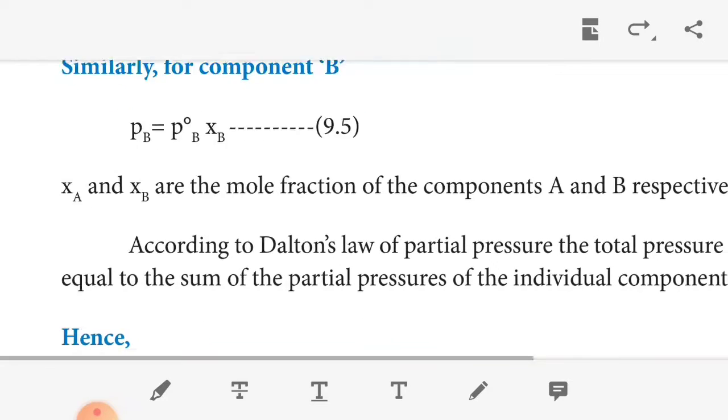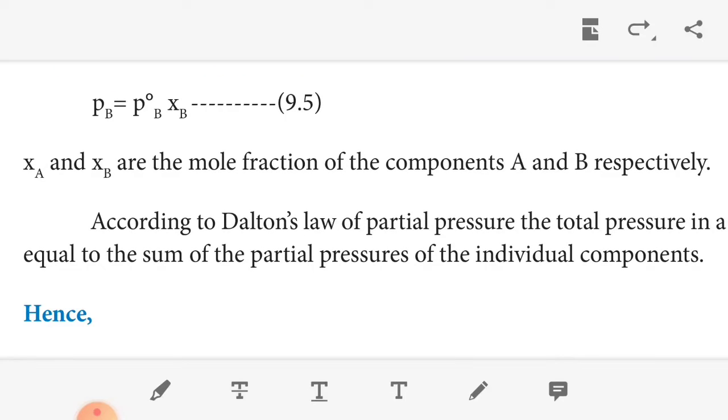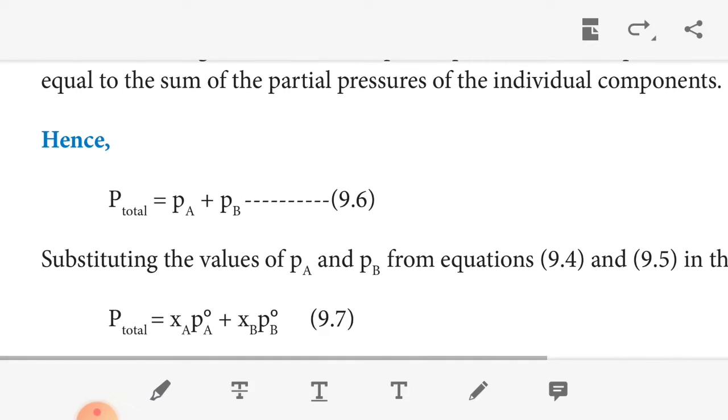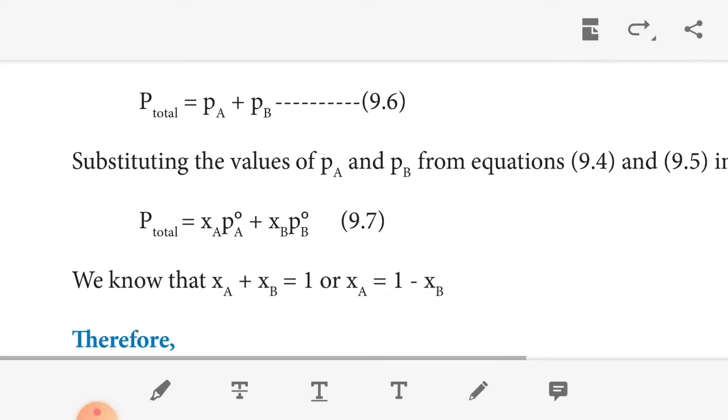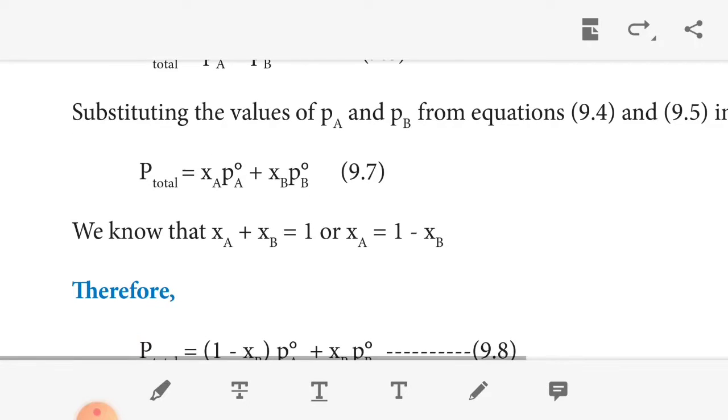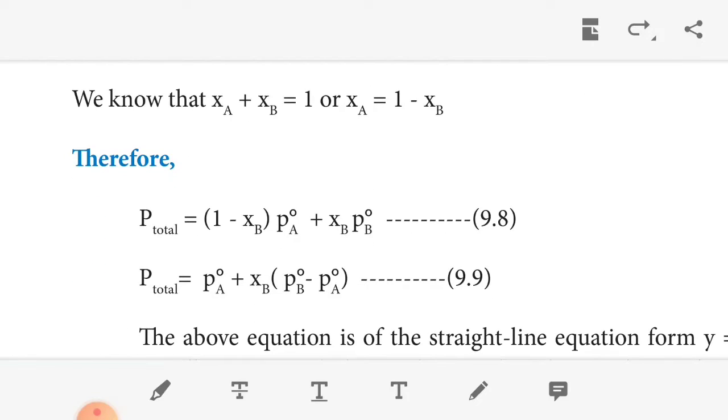According to Dalton's law of partial pressures, the total pressure in a closed vessel is equal to the sum of the partial pressures of the individual components. So P total equals PA plus PB. Substituting PA and PB from equations 9.4 and 9.5, we get P total equals XA PA naught plus XB PB naught. We know that XA plus XB equals 1, so XA equals 1 minus XB. Therefore, we can rearrange the equation as P total equals (1 minus XB) PA naught plus XB PB naught.